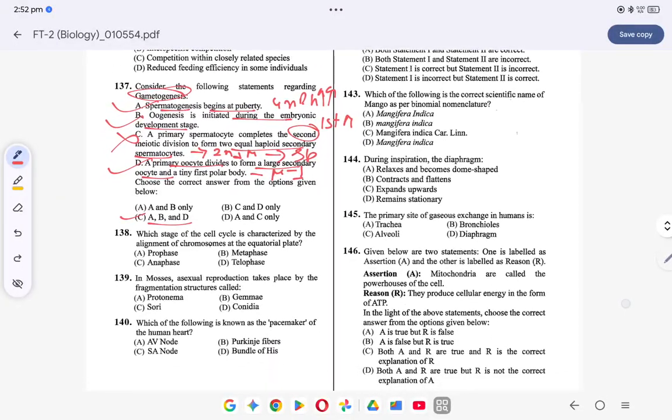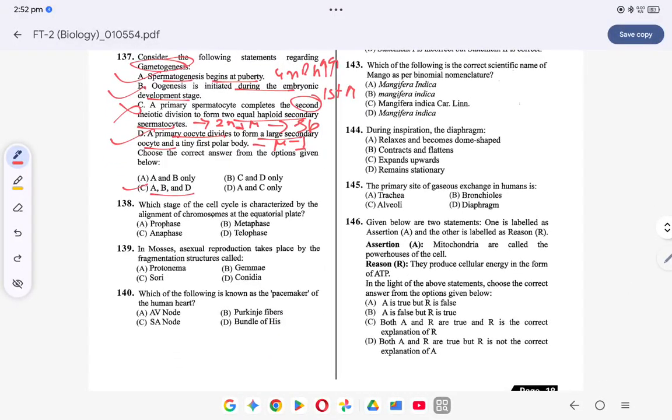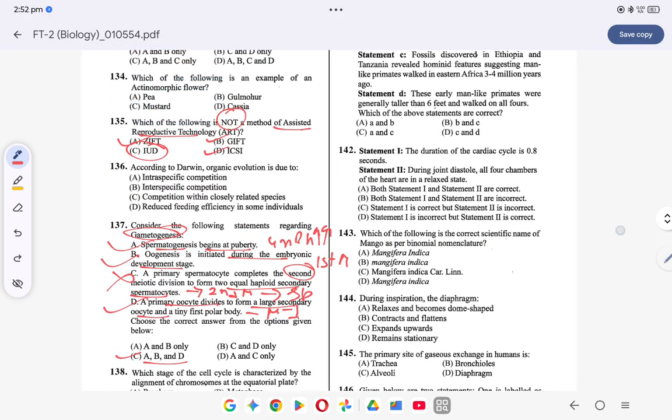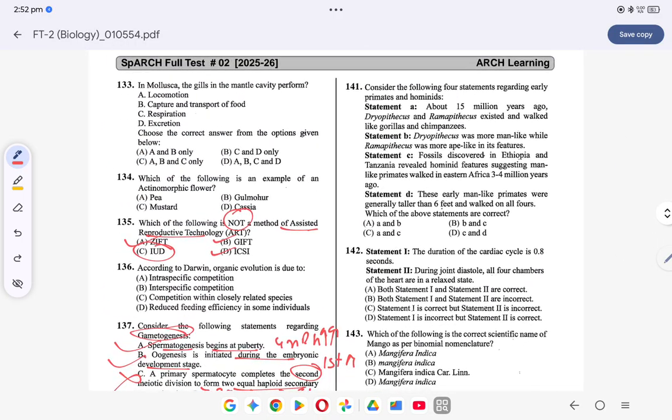Okay. Now coming to the next question. Which of the following is known as the pacemaker of human heart? This is the SA node. 140 का A.